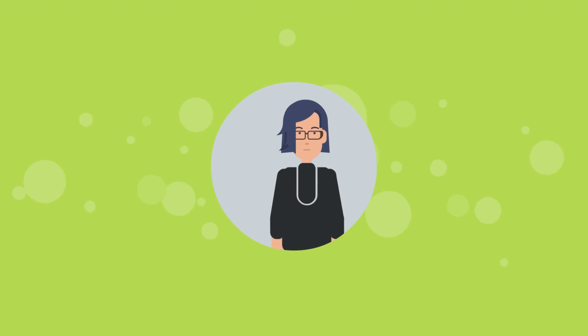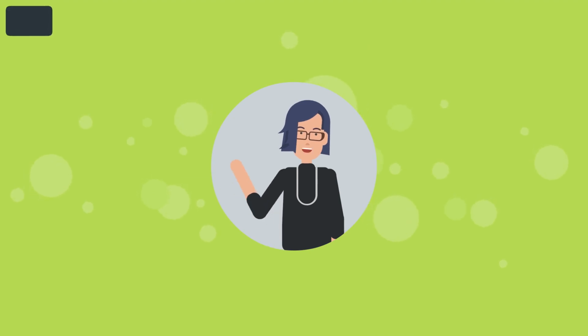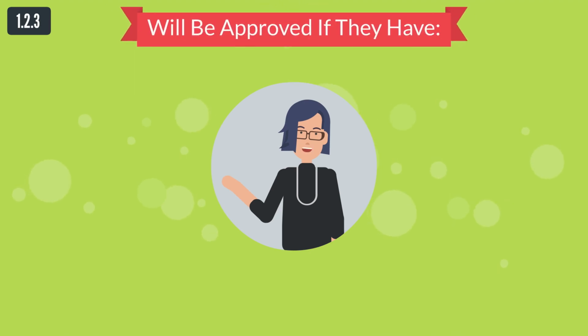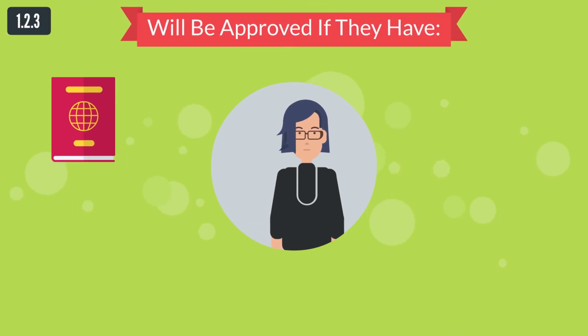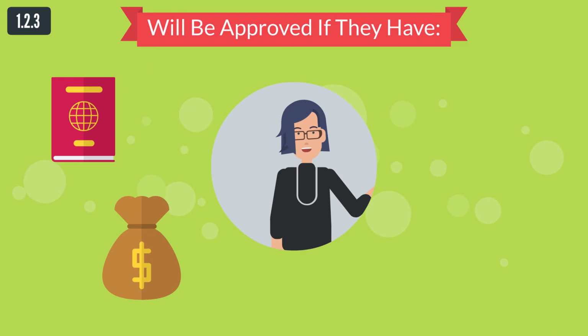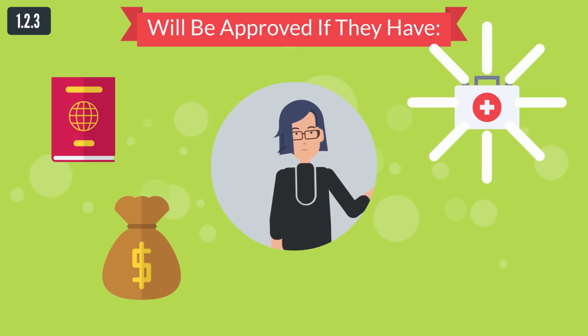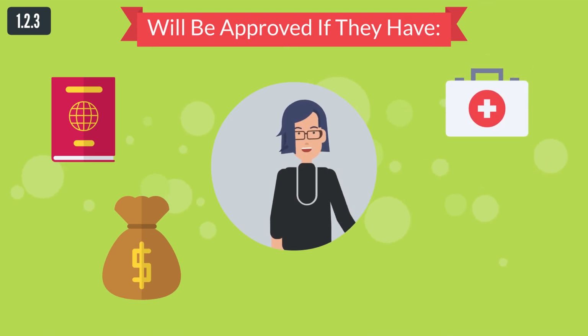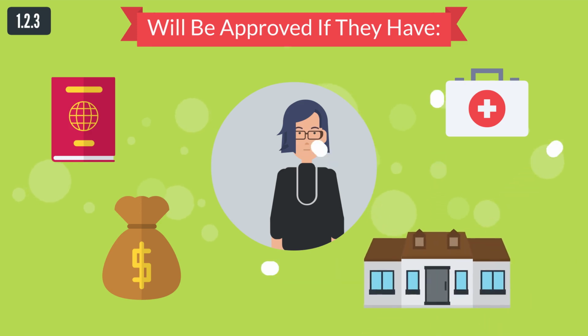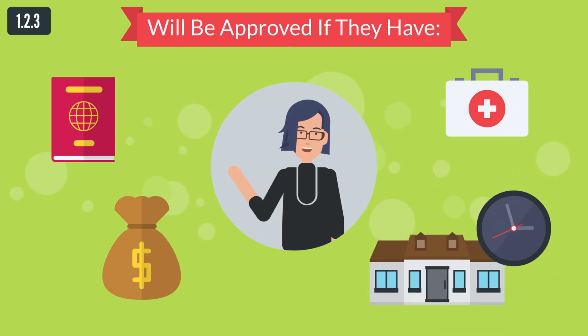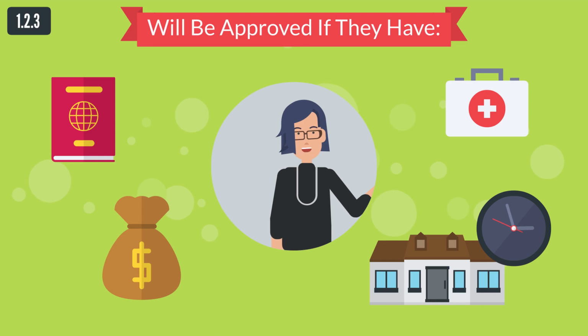Temporary residence to a third country national with permanent residence in another EEA member state will be approved if they have a valid passport, means of supporting themselves and their family members, health insurance, and if they fulfill the rest of the criteria for granting temporary residence given the nature of stay. The request can be submitted in a Croatian Diplomatic Mission Consular Office in an EEA member state or a police department office in Croatia.